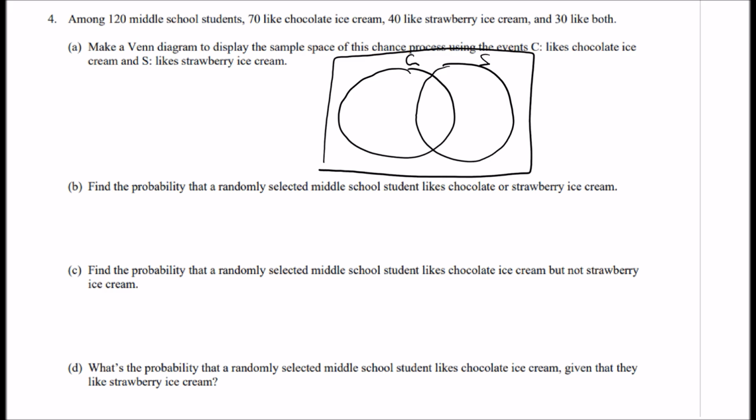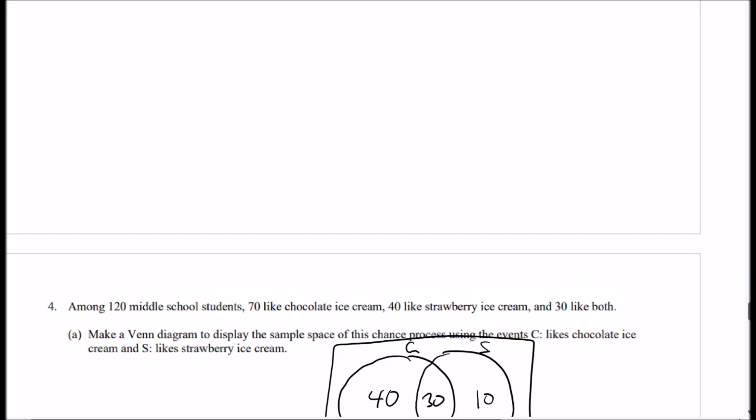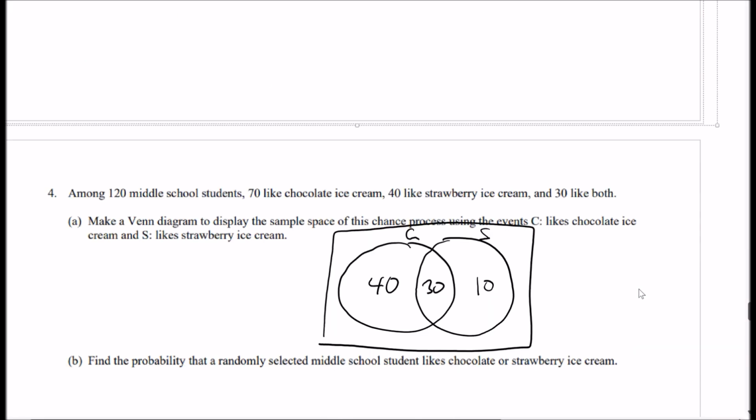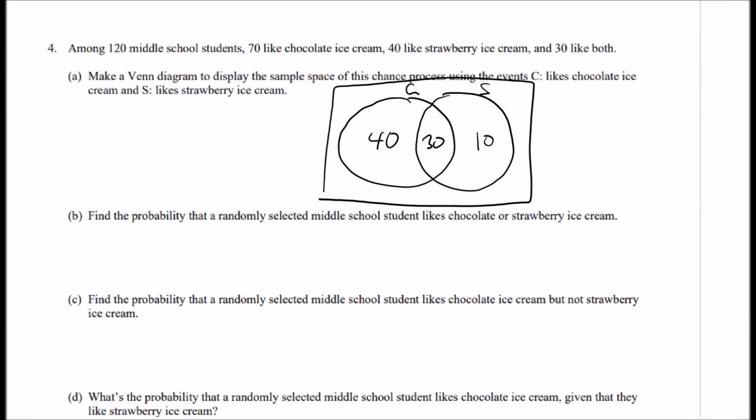All right, so it says 30 like both, so it's 30. 40 like strawberry, so this has got to be 10 for a total of 40. 70 like chocolate, so it has to be 40 for a total of 70. And there were 120 middle school students. So far if we add these numbers, we get 40 plus 30 plus 10, 70, 80. And so this has to be 120 minus 80, which is 40. So we've got 40 right here.